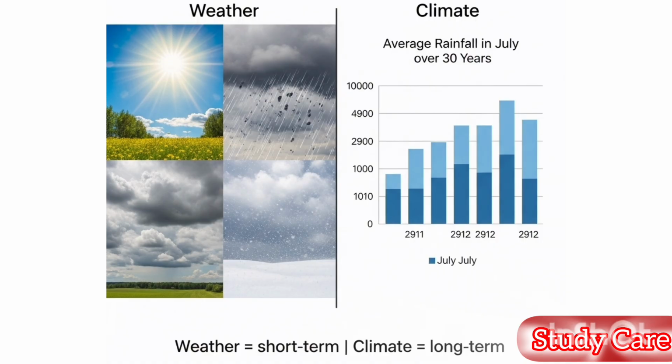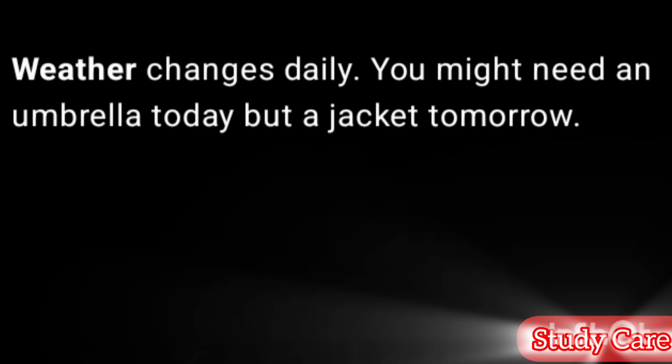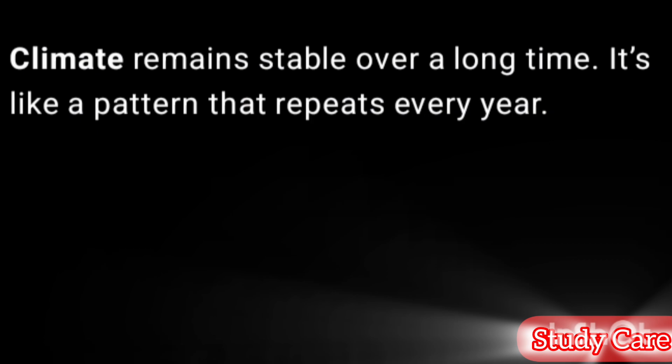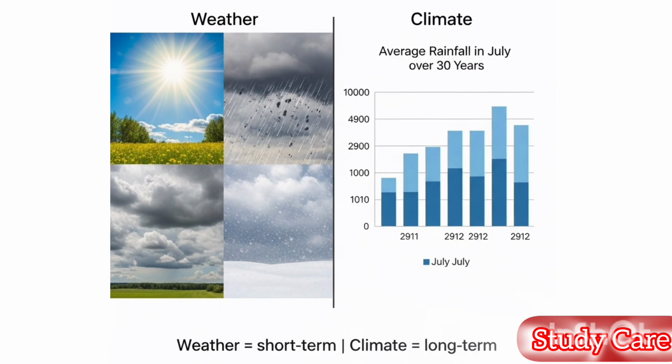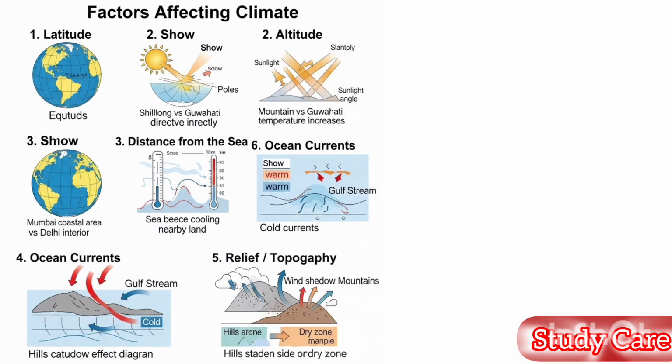Difference between weather and climate. Let's understand the basic difference. Weather changes daily. You might need an umbrella today but a jacket tomorrow. Climate remains stable over a long time. It's like a pattern that repeats every year. So, when we say Mumbai has a humid climate, we mean it has been humid for many years, not just this week.